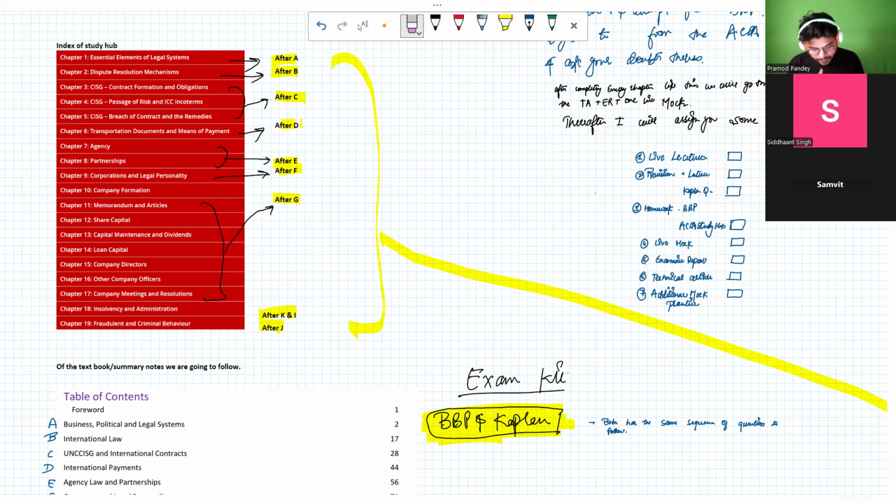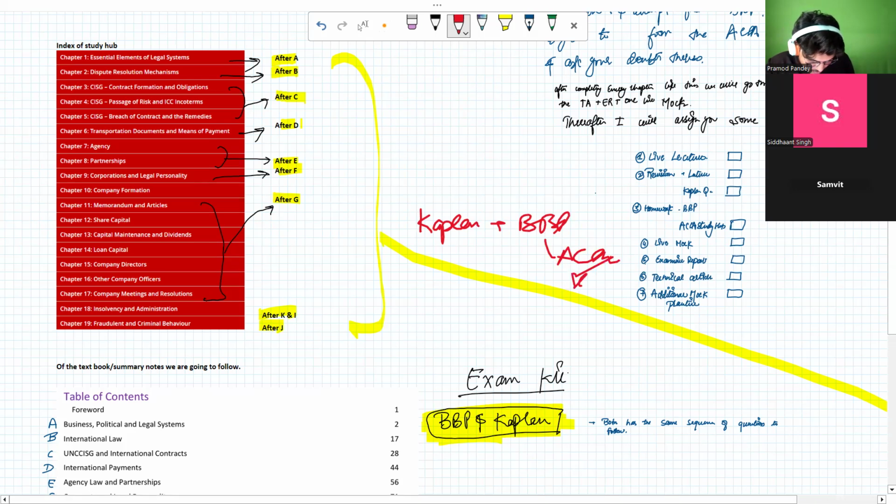Then attempt the same portion from the BPP, and then you will move toward the ACCA Study Hub. Did you get what I mean to convey? You will have lectures, then revise the Kaplan questions, then BPP, and then the ACCA Study Hub. Is it clear to you? Are we on the same page?